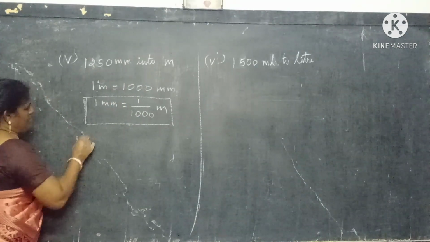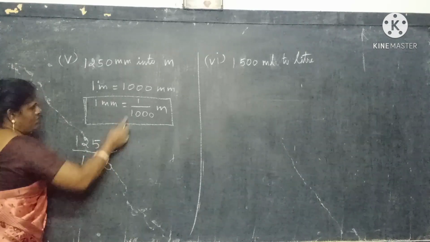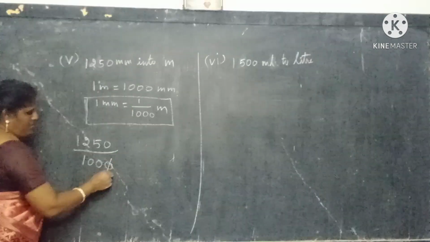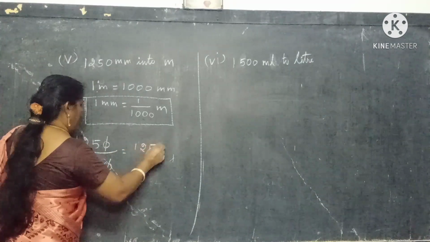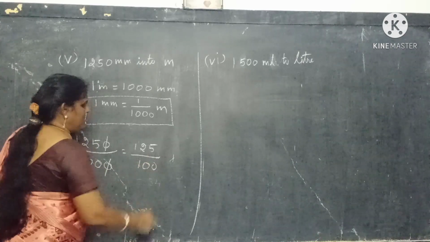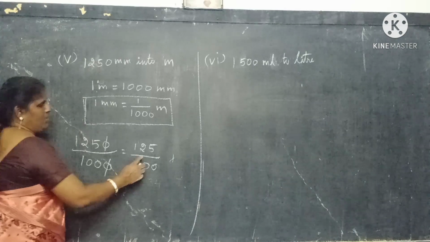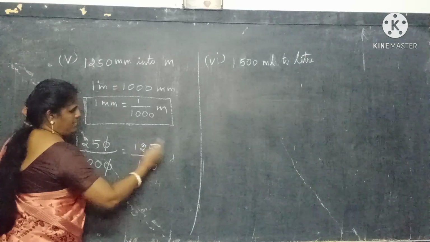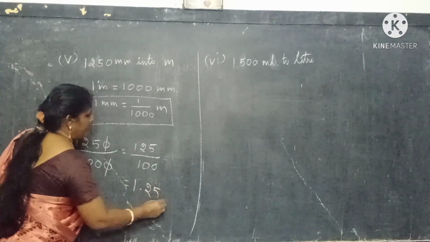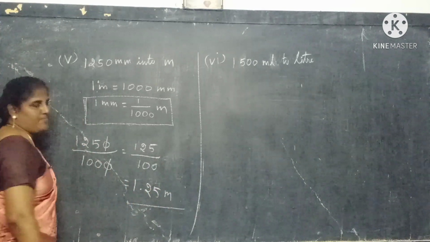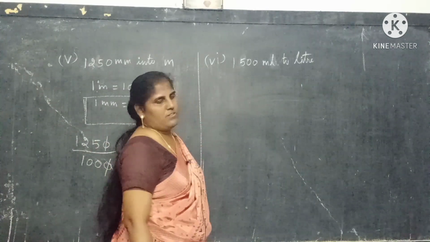So 1250 by 1000, we should cancel 0 by 0. After that, 125 by 100. Divide means after 2 digits we move to this side. So the answer is 1.25 meter.